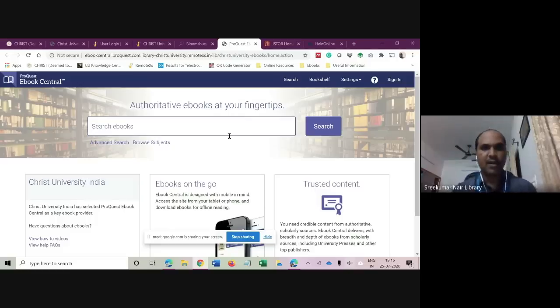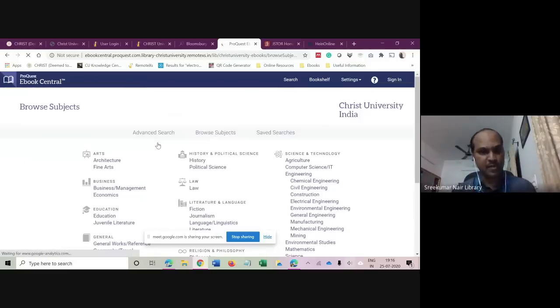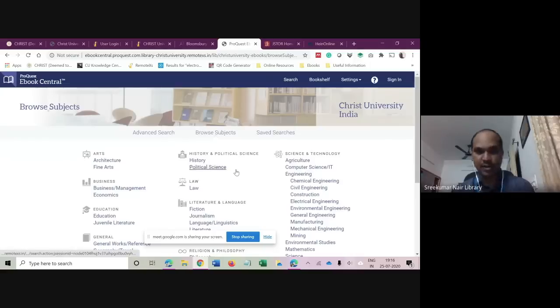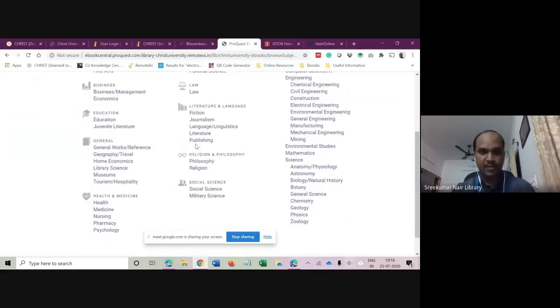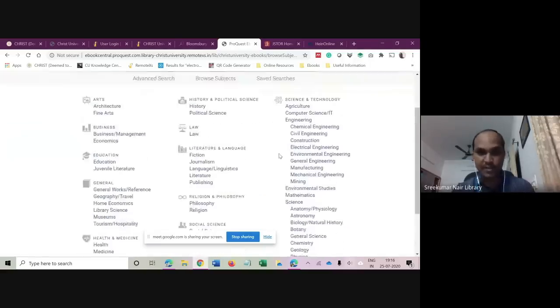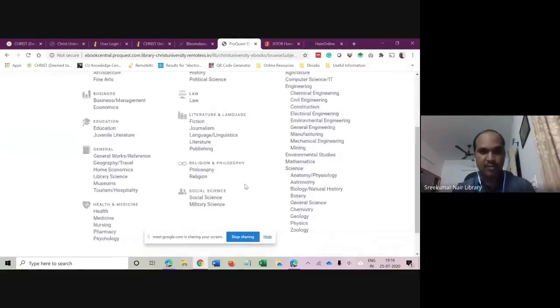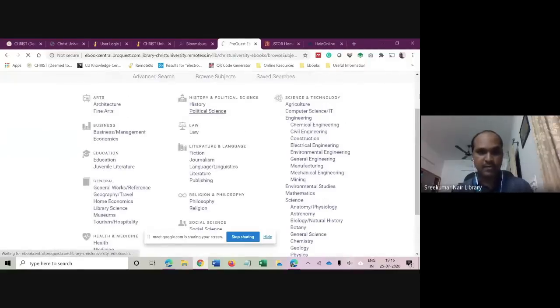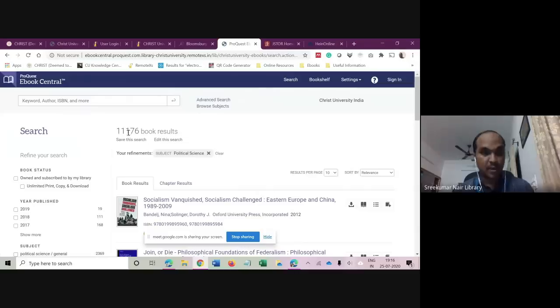It also has an option to browse by subjects, if you want to know what subject collections are available in eBook Central. I get a list of the subject collections. For example, if I click on political science, I get some 11,000 books on political science.